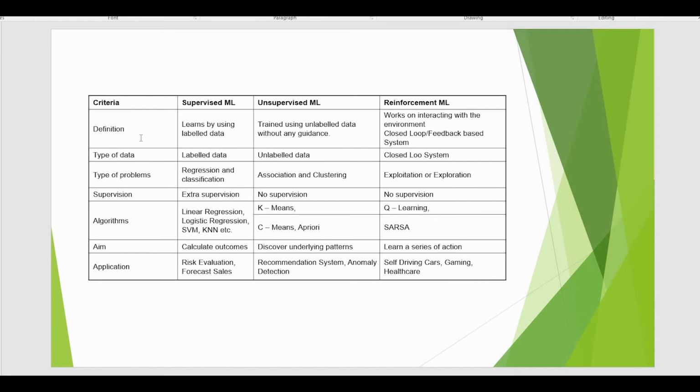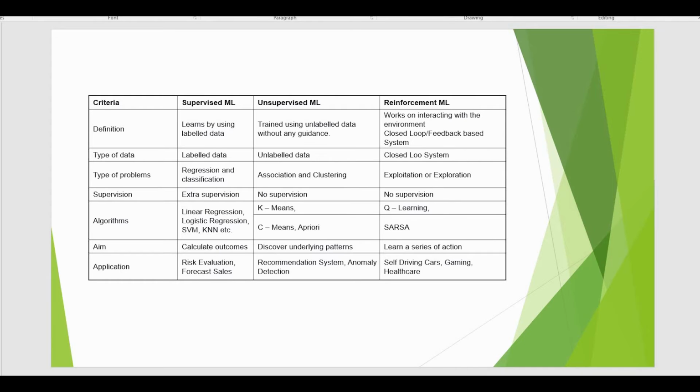So we can compare: supervised learning learns using labeled data, unsupervised learning is trained using unlabeled data, and reinforcement learning works on interacting with the environment, a closed loop and feedback system. Reinforcement machine learning examples are self-driving cars or gaming. Unsupervised learning examples are recommendation systems and anomaly detection. And for supervised machine learning programs, you can see risk evaluation and sales forecasting.